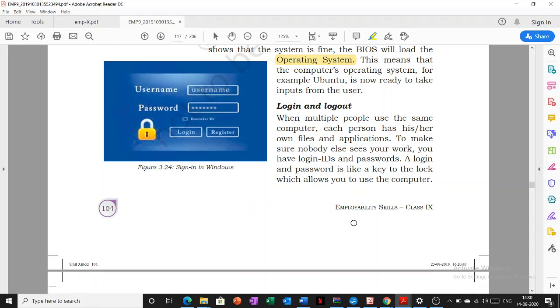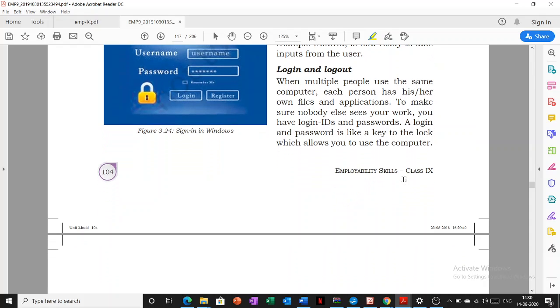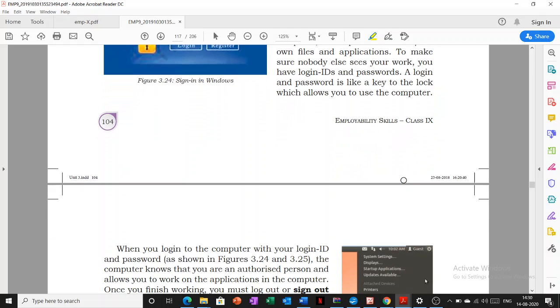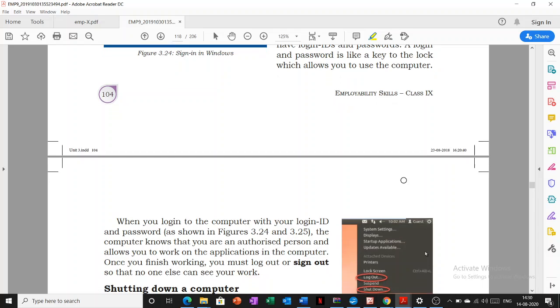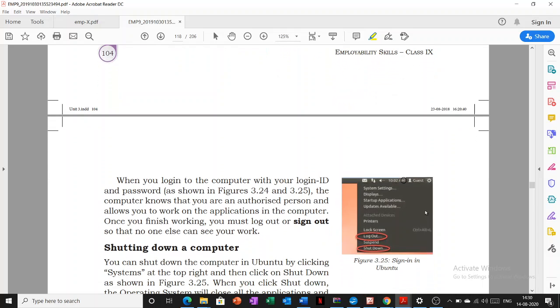Coming to the login and logout. As we all know, we have our Facebook login ID and password or Instagram login ID and password. In a similar way, in a computer system we can have different user names, and for different users we can put a different login ID and password. So it is recommended that whenever you are going away from your computer system, just log out from your system or shut down your system.